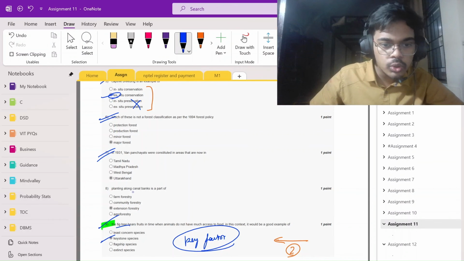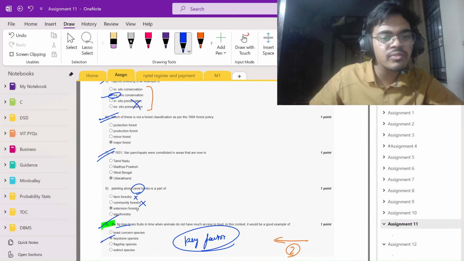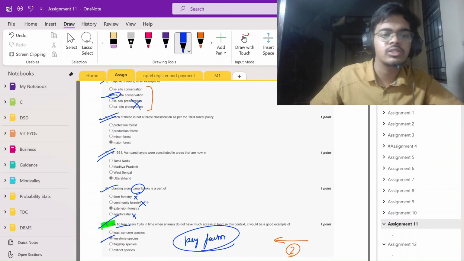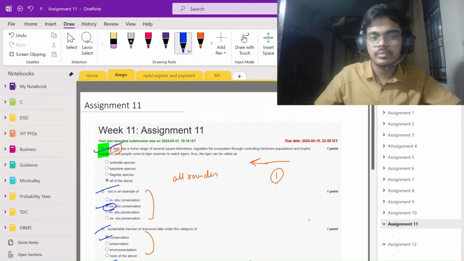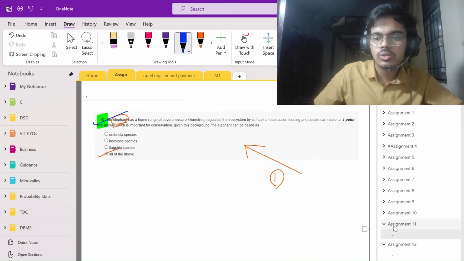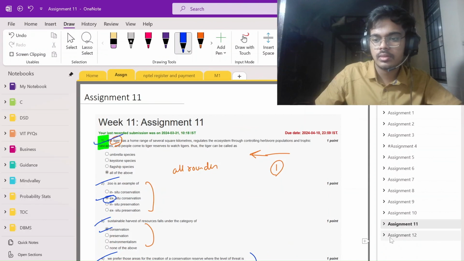Okay. So another thing I made, canal. Canal couldn't be community. Farm is just obsolete for canal, and agriculture is obsolete for canal. So extension. This question came in today's exam for me. Okay, so done, assignment 11 done.